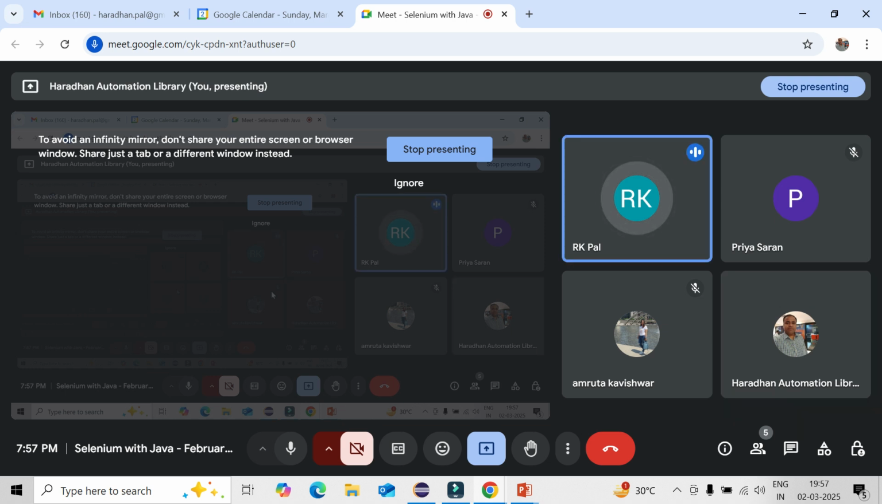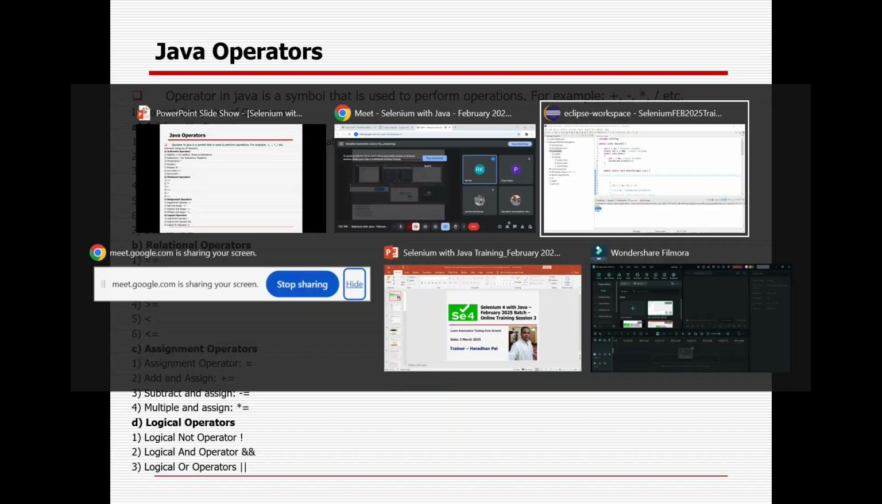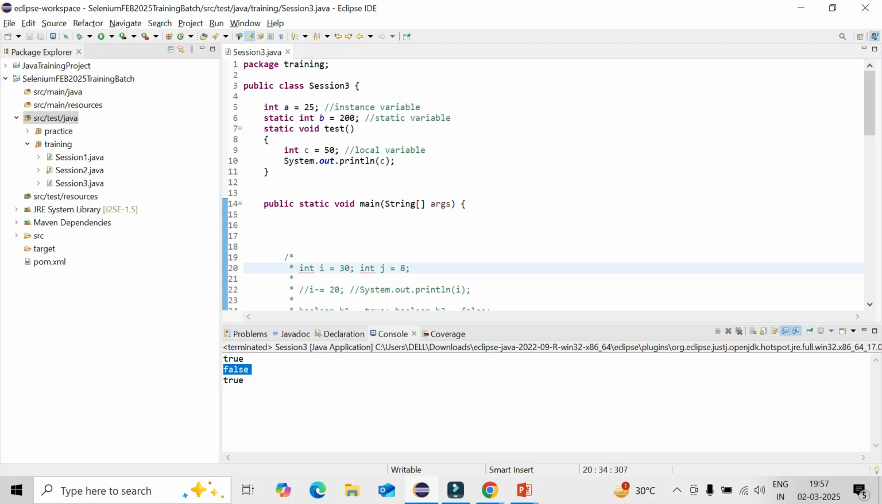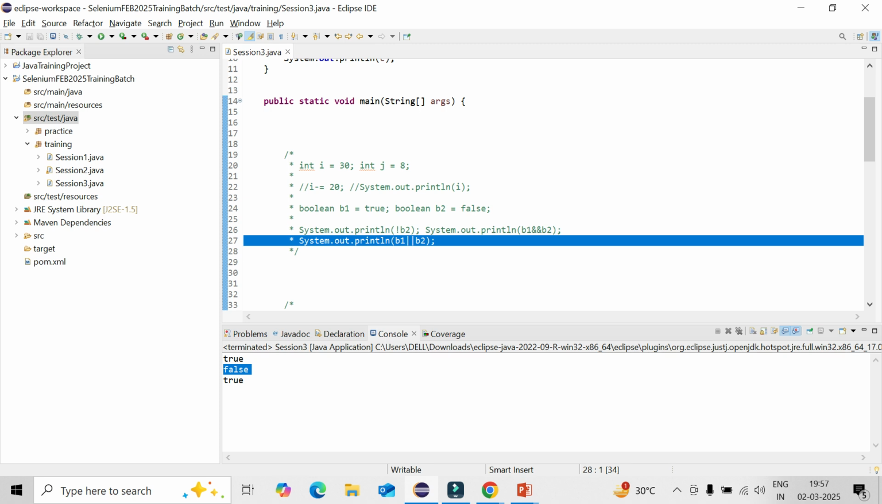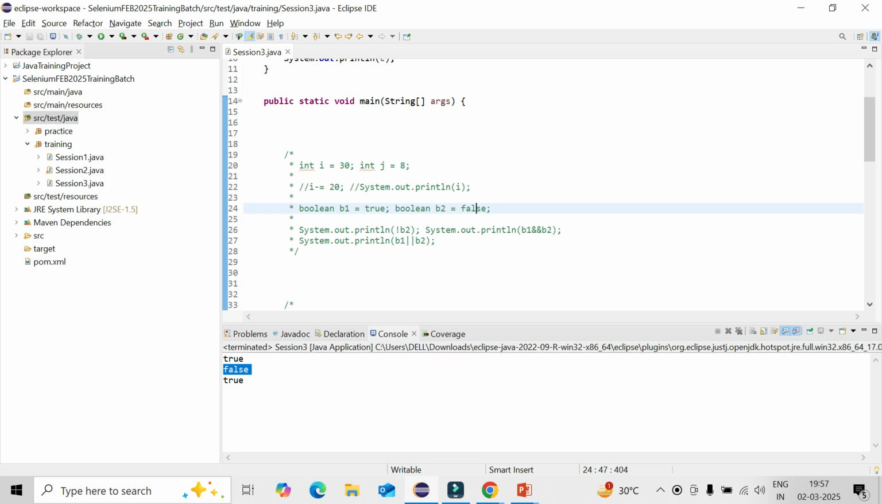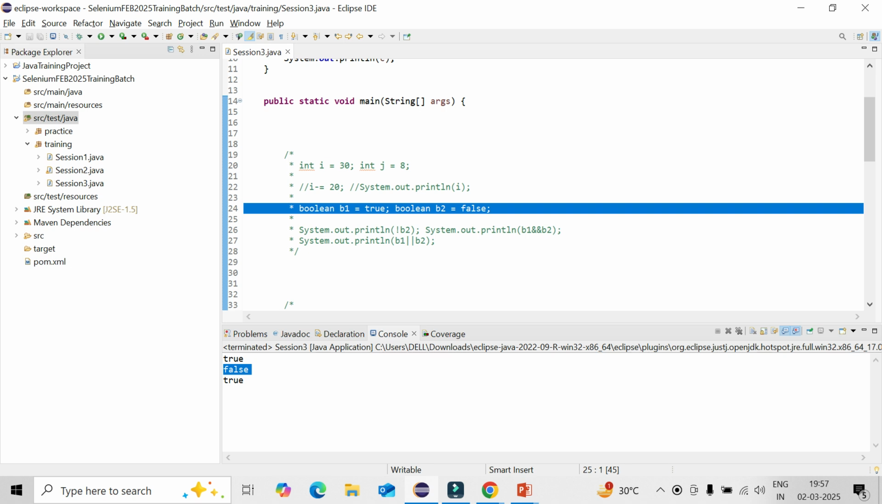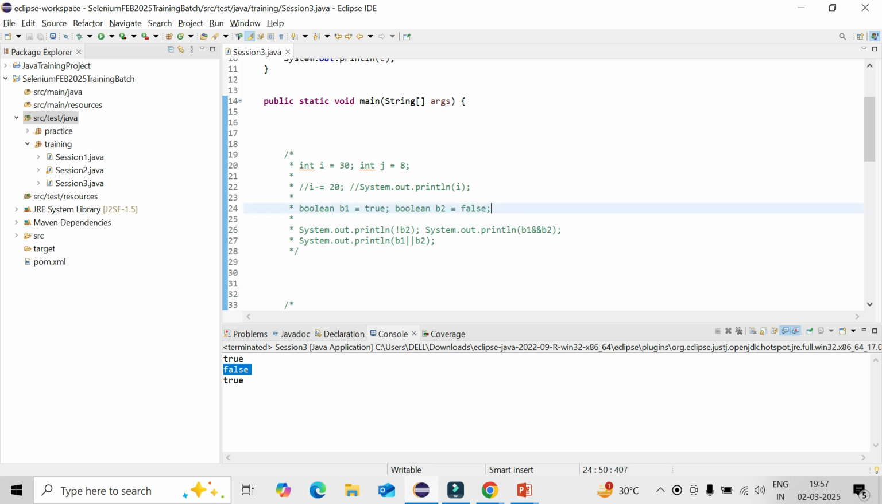So if logical OR and AND come together, then it will always give the true result, right? By default. Means logically it's AND, OR. If one is true, it will be giving you true. But in case both are false, then it will only be printing false. So the combination is: true true true, true false true, false true true, false false false. Simple thing. Understood?